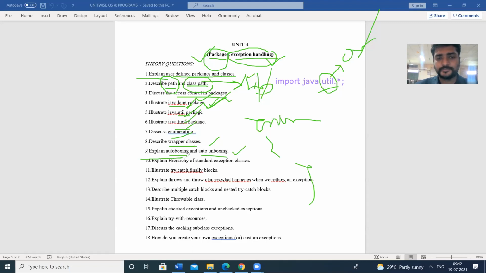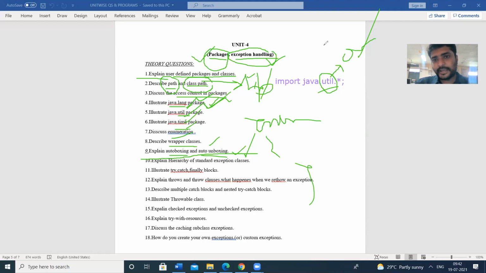So this is all about the packages. Broadly in the packages, we are going to discuss three things. First one, user-defined package: how do you define your own package? Next, the three predefined packages: language package, util package, and time package. In that, we will see what the important classes are in the language package, time package, and util package. After that, the concepts of enumeration and wrapper classes are discussed. That is the broad idea of the packages.